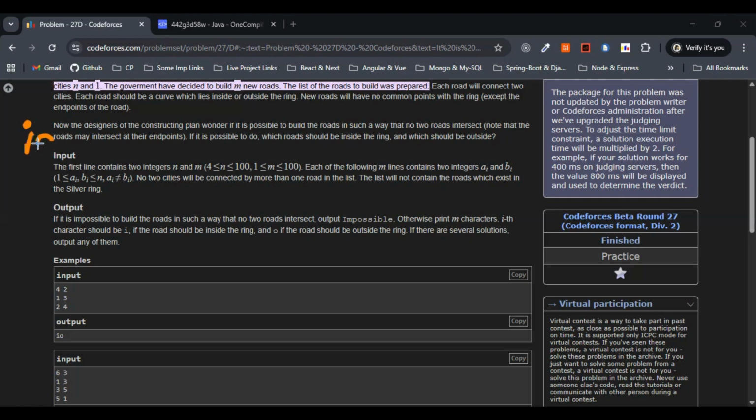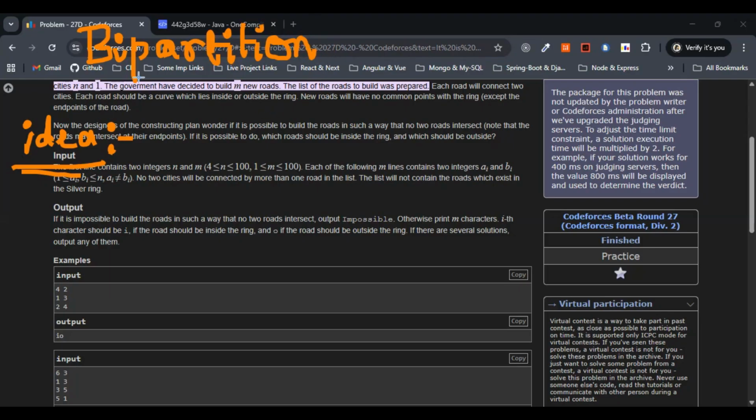Now let's discuss the idea, meaning let's hop into the approach part actually. Before hopping into the approach part, let me tell you, we will be going with a bipartition, nothing but bipartite two-color. We call this one bipartite two-color, right? So we'll be going with a bipartition approach. What's the idea here? Two chords cross on the circle only if their endpoints are interleaved around the circle.